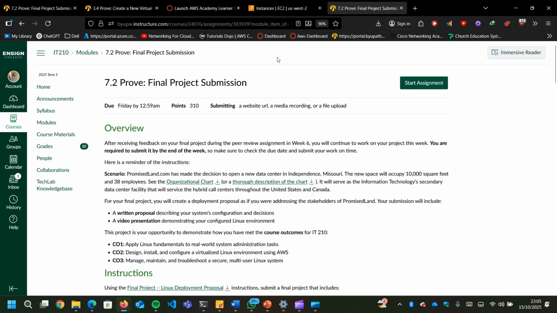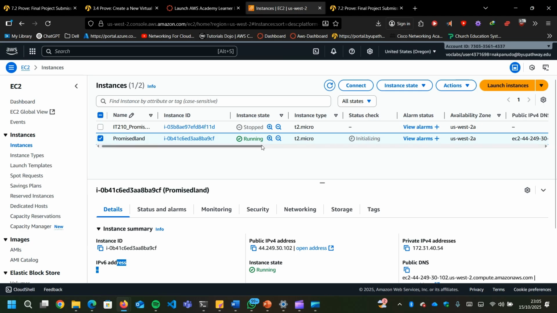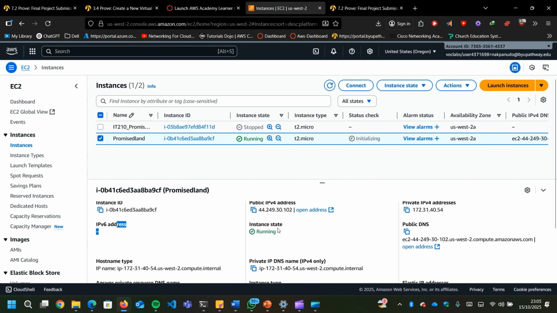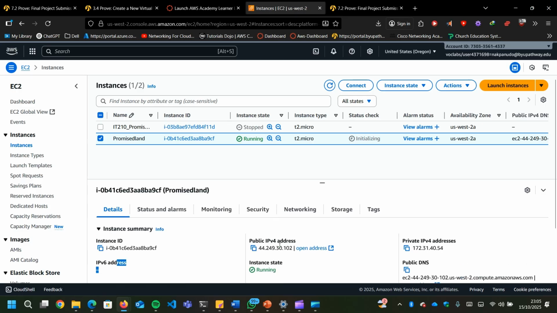So this is my AWS console, which, as you can see here, this is the instance for the promised land server, which is running and active. You can see everything. This is the public IP. This is the instance state running and my IPv4 address, which I'm going to use to run the SSH in the terminal.